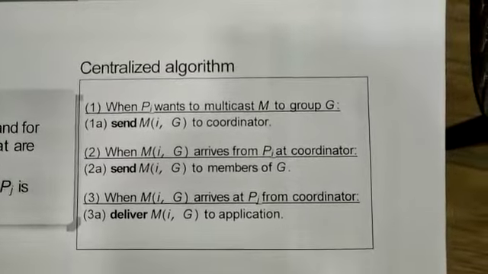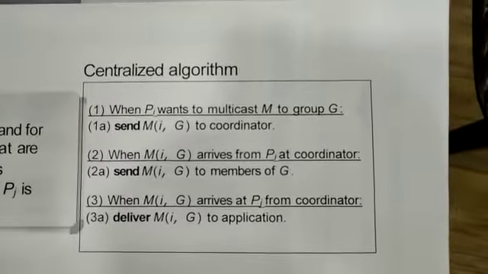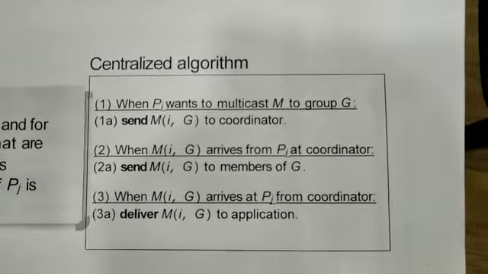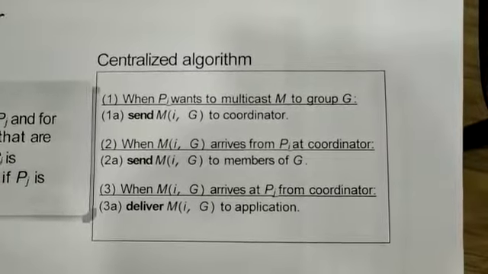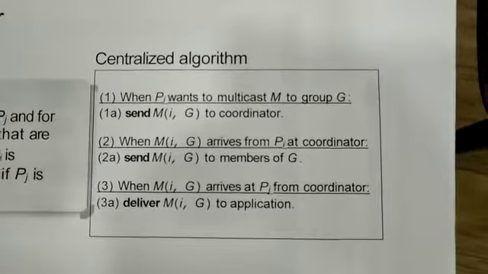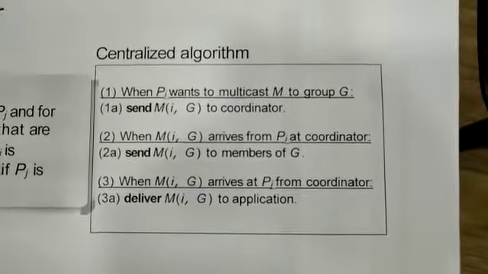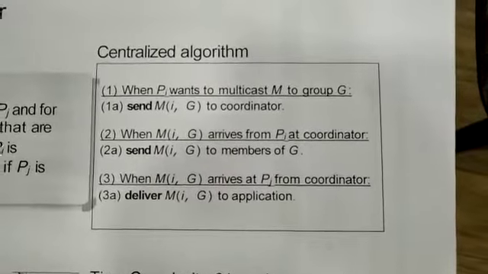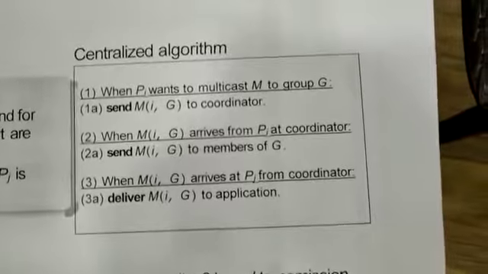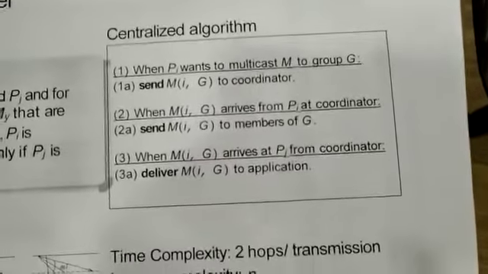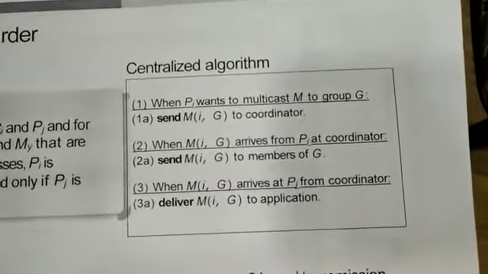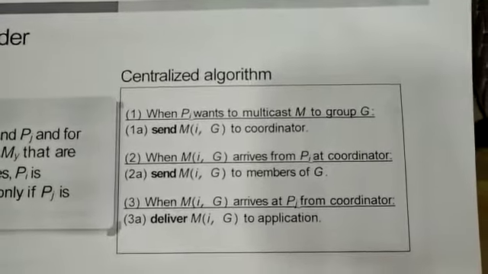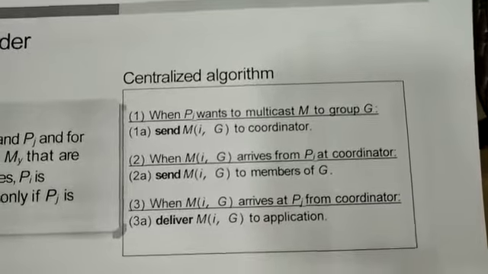First, the process sends a multicast message to the coordinator using the primitive send(m, Pi, g). When a message arrives from Pi at the coordinator, it sends the same message to all the group members. When the message is received by the group member, it delivers the message to the application. So this is called the centralized algorithm. The central coordinator distributes the message to all the group members.